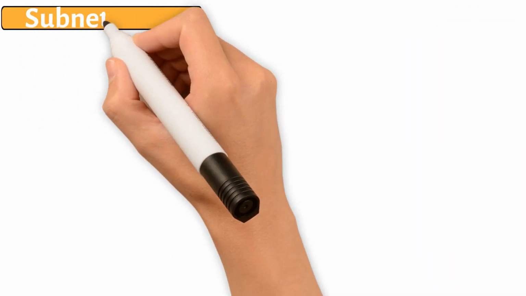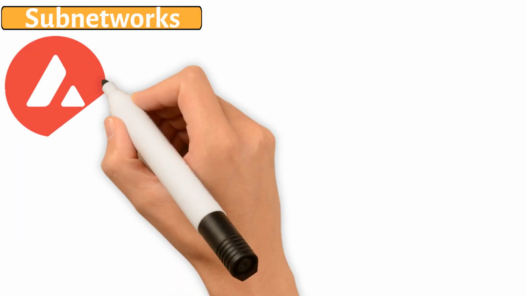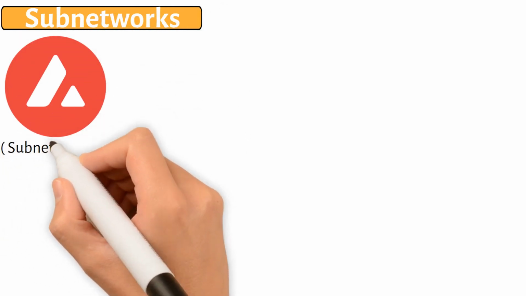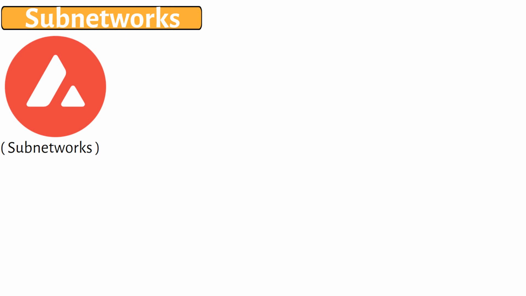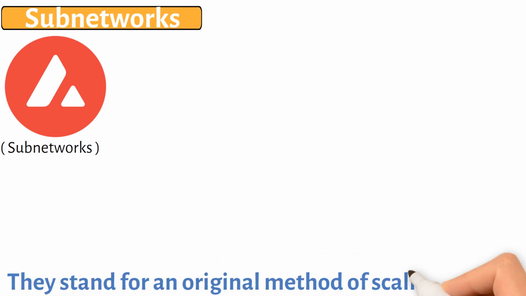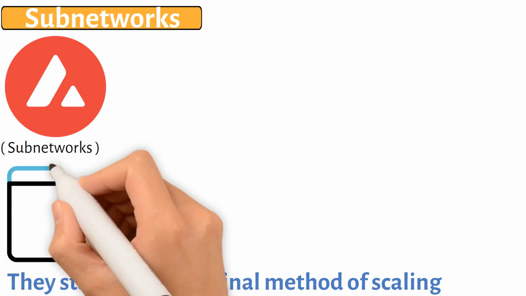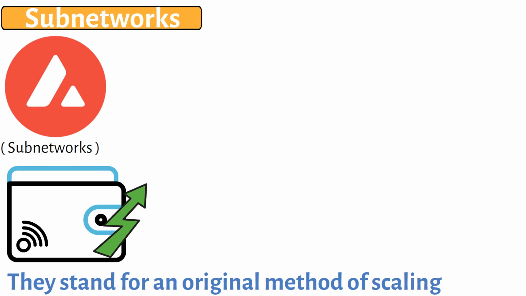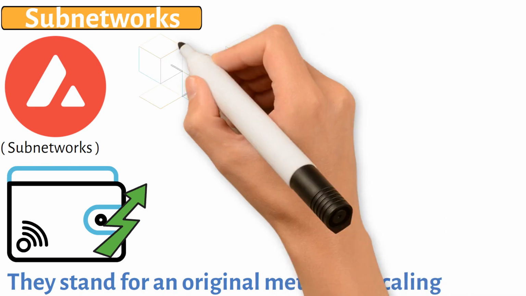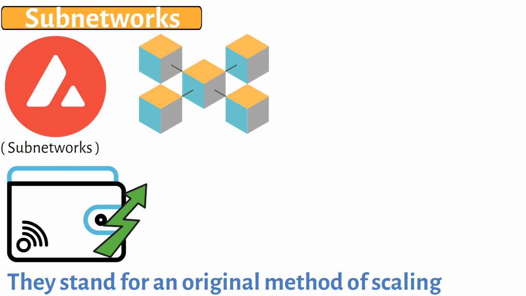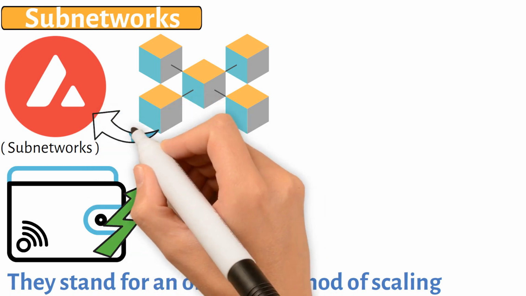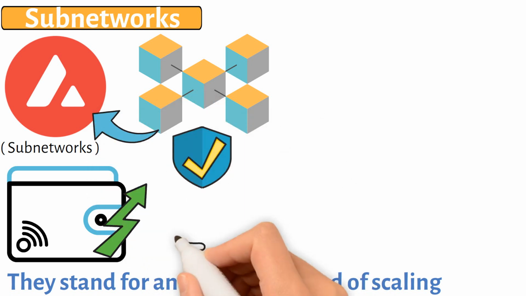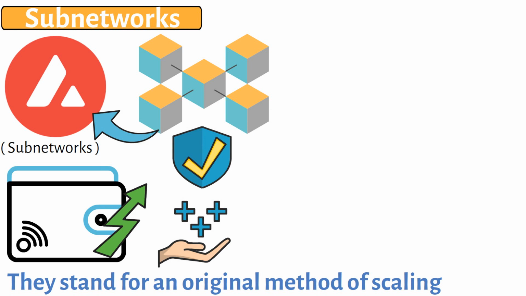Subnetworks. The next significant Avalanche mechanism is called subnetworks, or subnets in the English language. They stand for an original method of scaling. As the C-chain gained traction, transaction costs started to rise. Subnets function as specialized miniature blockchains inside the larger Avalanche ecosystem, which helps to reduce this issue. The benefit is in the isolation and flexibility.